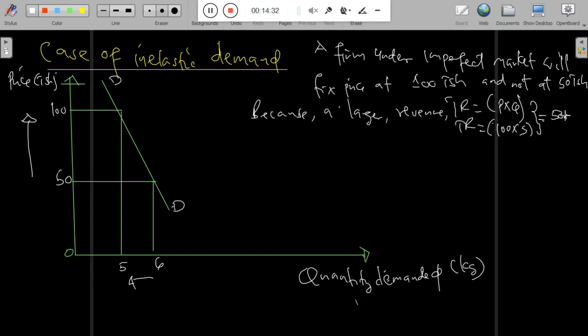The effect brings a small change in quantity demanded, not a big change. So in this case, we observe that the particular firm may obtain a lower revenue, or a loss, or sometimes a small profit because of charging at that higher price.